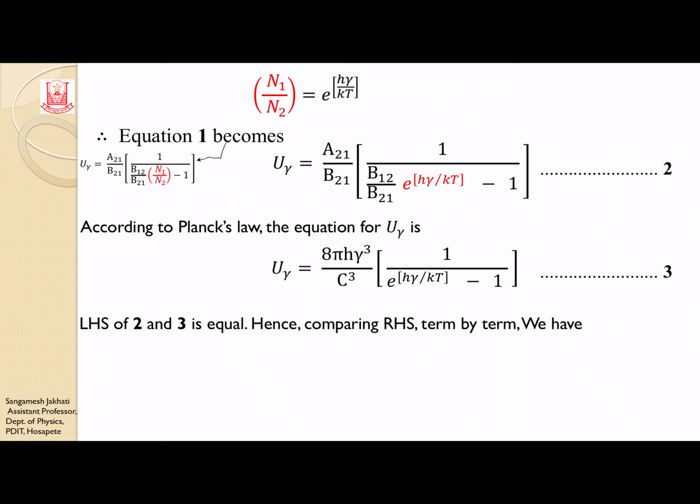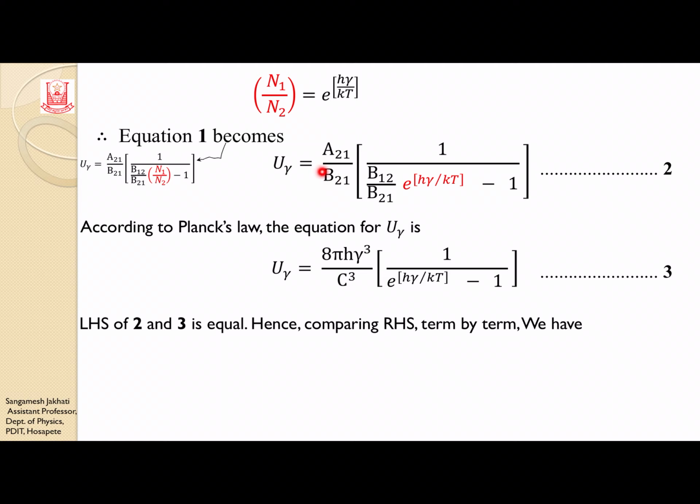Now compare the LHS of equation 2 and the LHS of equation 3. So these are the LHS. In equation 2 there is U nu and in equation 3 there is U nu. So both are the same. Both are energy density, they are the same. Then the RHS must be equal. Now we compare this RHS term by term.